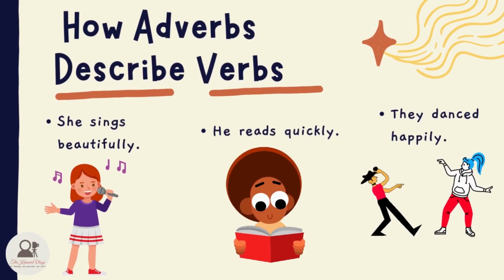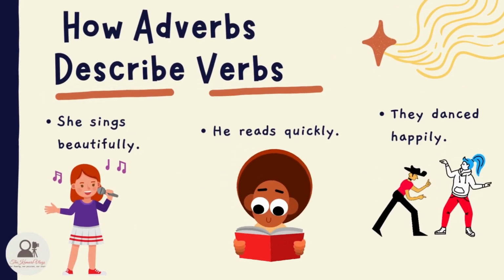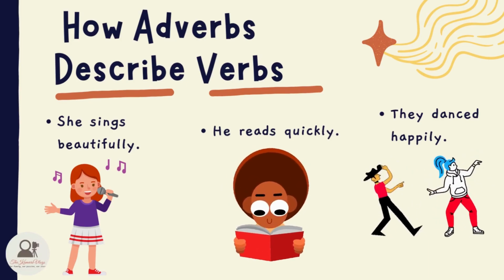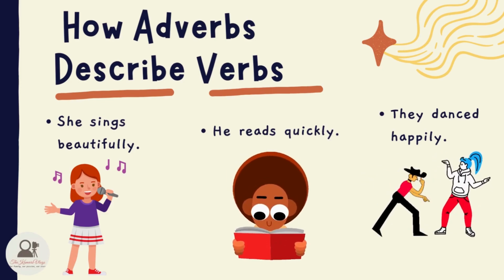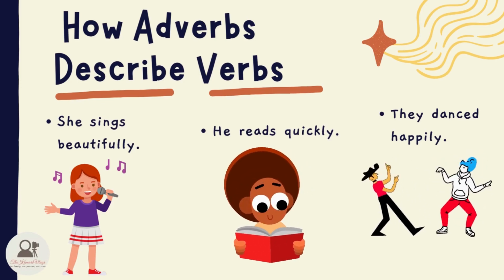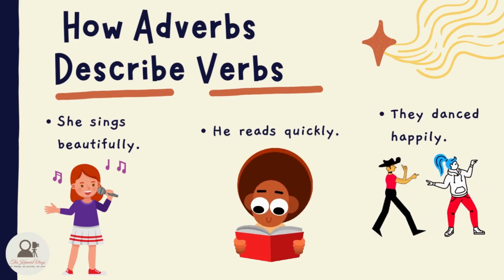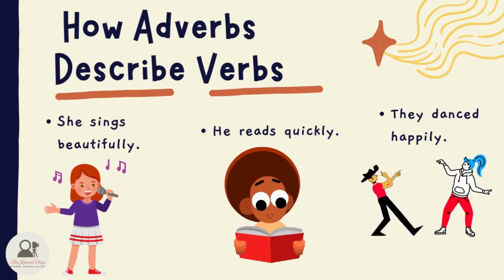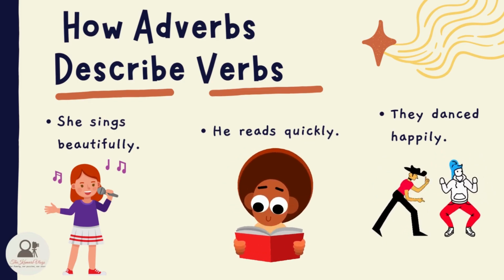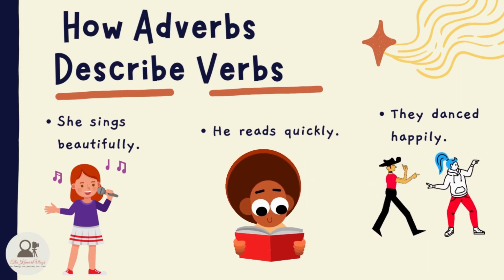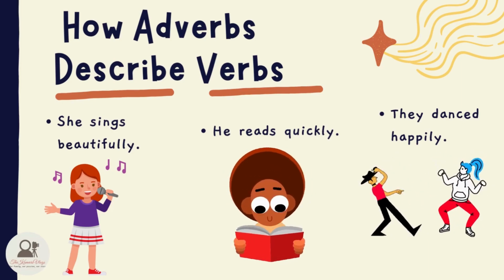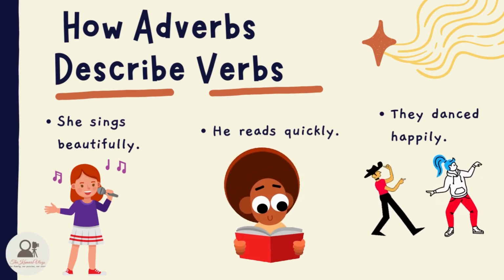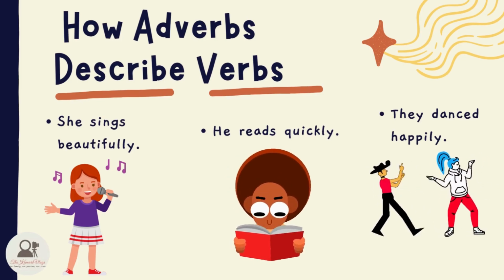How do adverbs describe verbs? Adverbs often describe verbs in sentences. For example, in the sentence, "She sings beautifully," the adverb beautifully describes how she sings. In the sentence, "He reads quickly," the adverb quickly describes how he reads. And in the sentence, "They danced happily," the adverb happily describes how they danced.